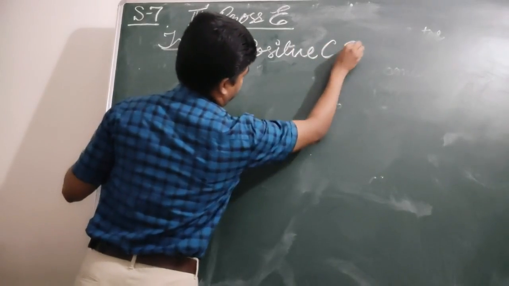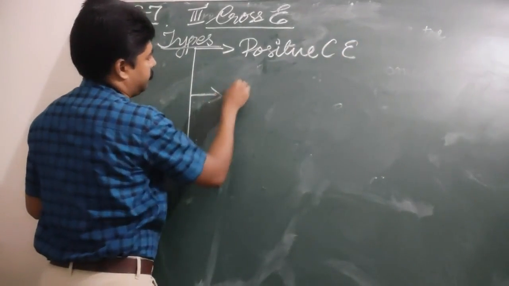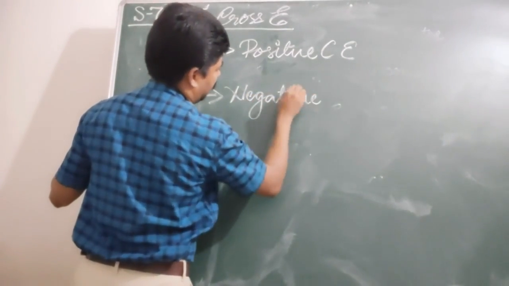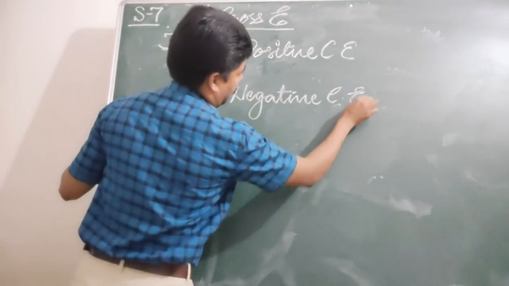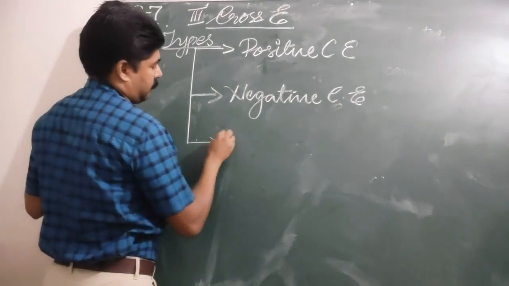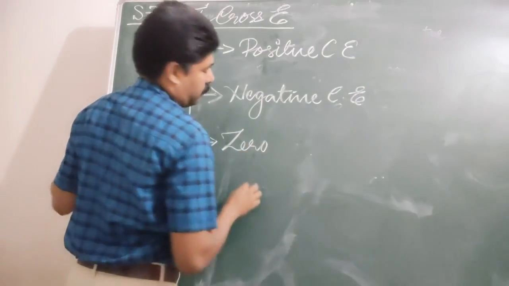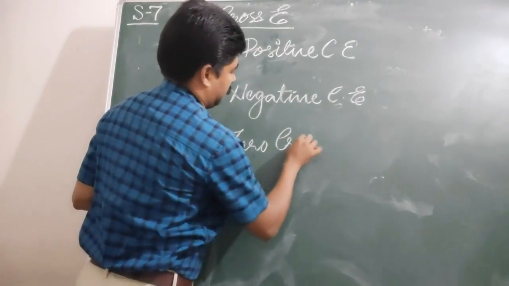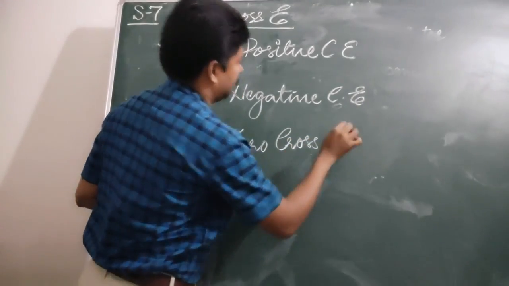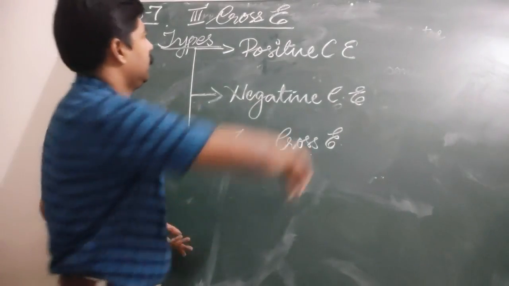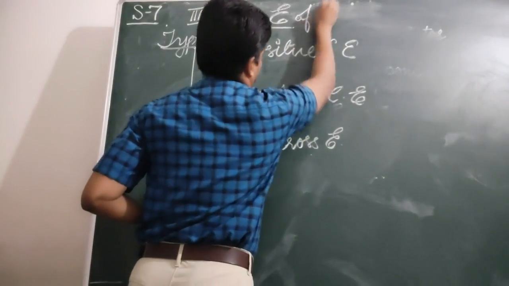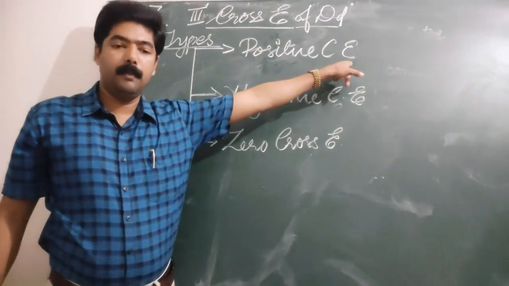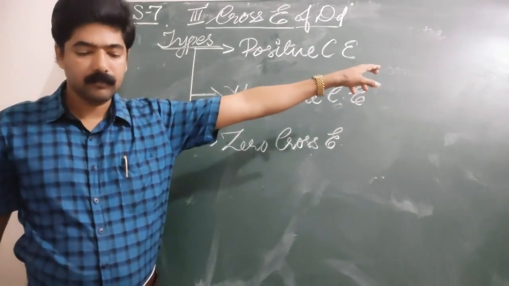Positive cross elasticity, negative cross elasticity, and zero cross elasticity. Three types of cross elasticity of demand. What are those? The first one is positive cross elasticity. What is meant by positive cross elasticity?